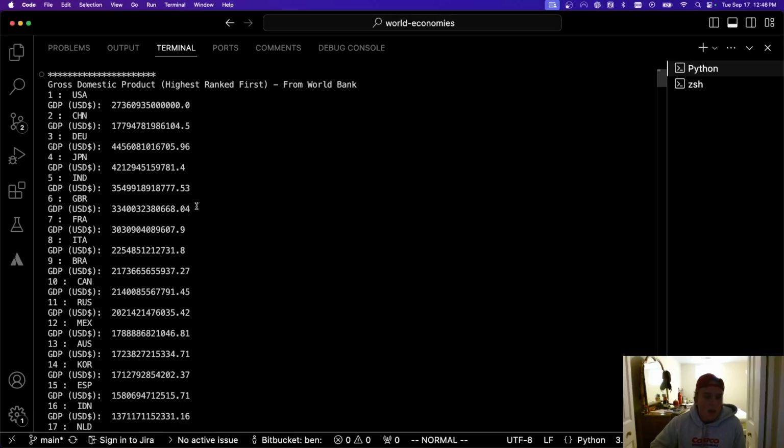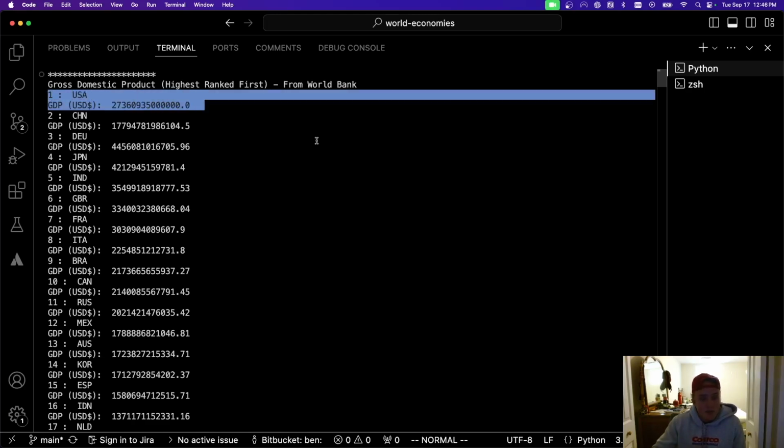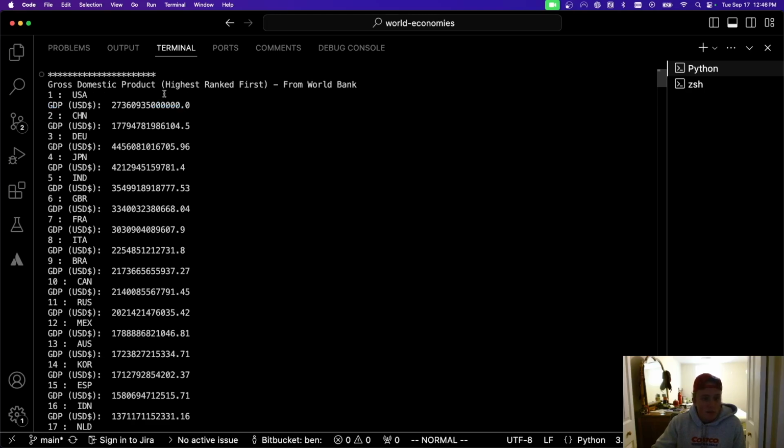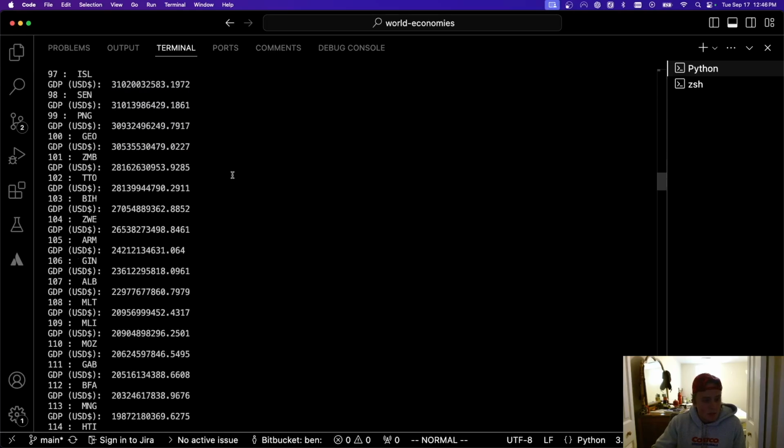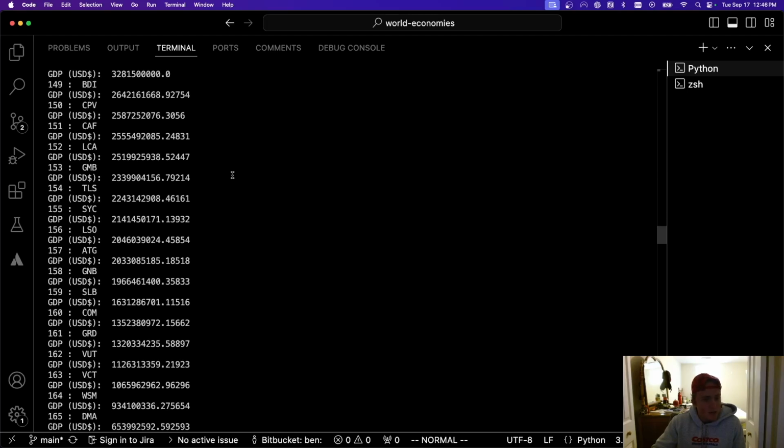So I built a small little application that would just run in the command line using Python, and what it would do is it would reach out to the World Bank API and the IMF API, and it would get various economic indicators, and it would then rank each country that it is available for. So as you see here, this is gross domestic product, and you can see the US is in first, and then China's in second, Germany in third, etc. And this goes all the way down for, I believe it's 169 countries covered.